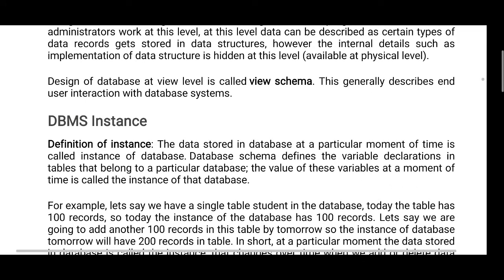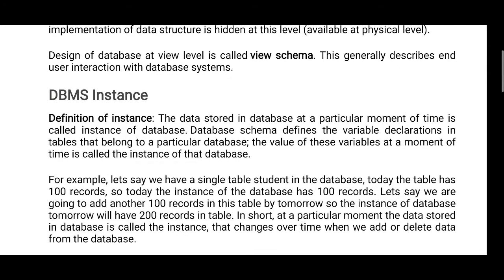It is available in the physical level. Design of database at view level is called view schema. This generally describes end user interaction with the database schema.